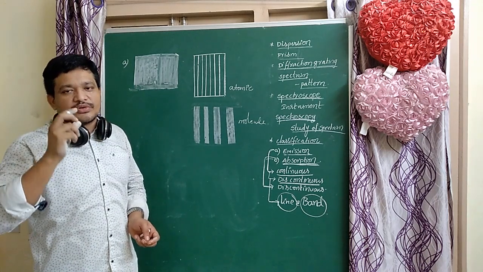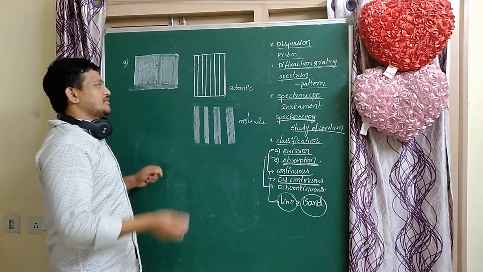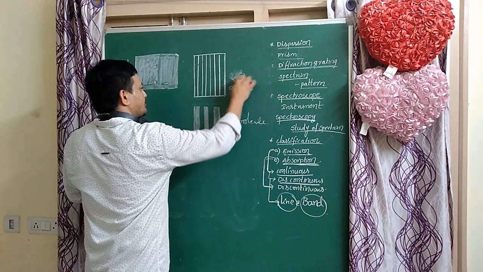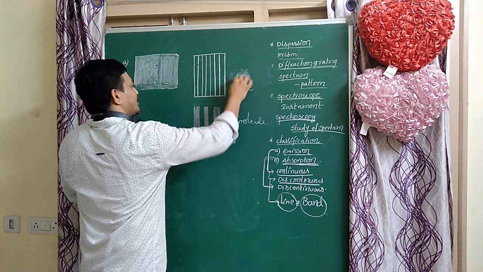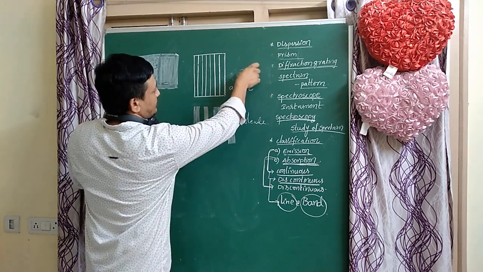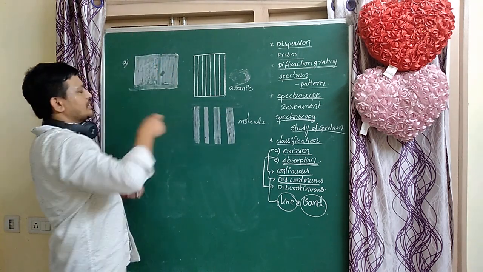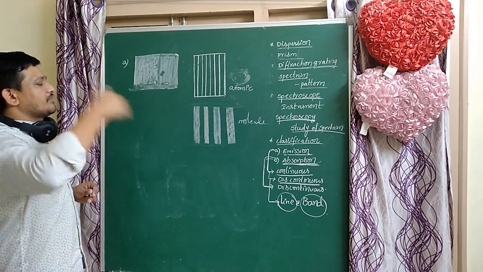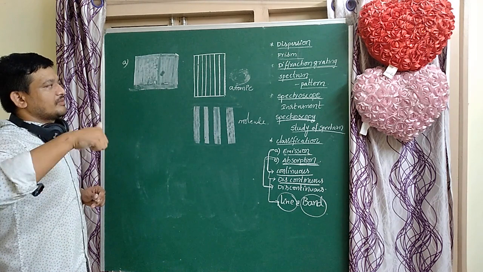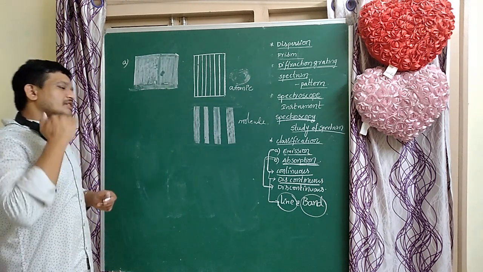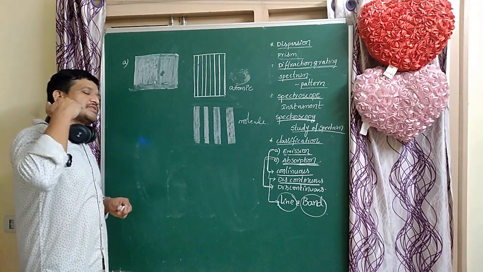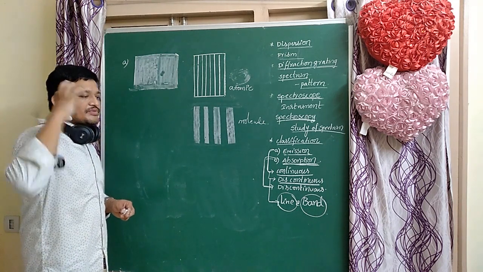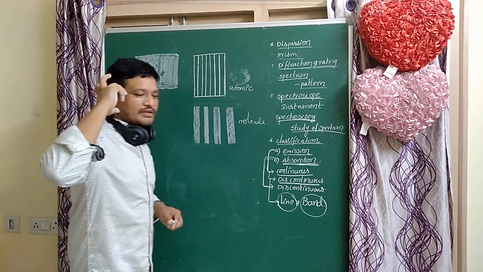This spectrum is used for identification of different elements. This spectrum is also called the fingerprint spectrum. The fingerprint of a particular person is different from other persons. The fingerprint is unique for a particular person, it is not mixed with other persons. So the line spectrum of an element also does not coincide with other elements. The spectrum of a particular substance is unique, it is not mixed with other compounds.